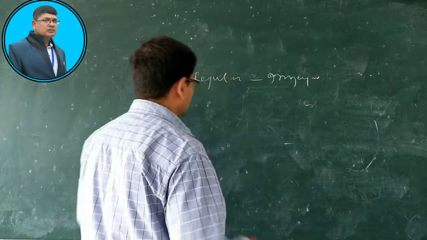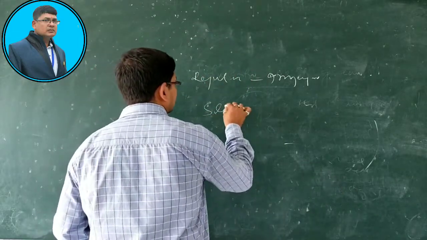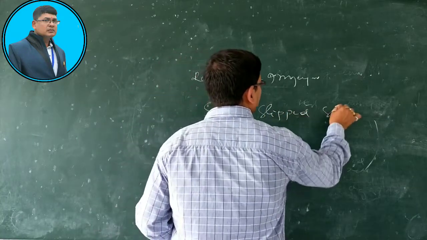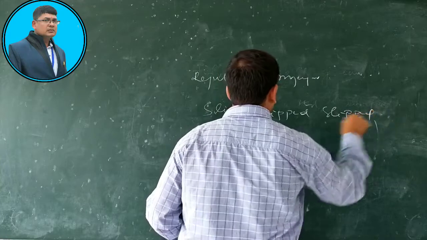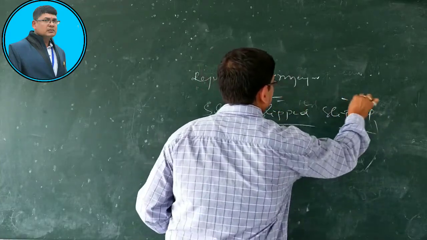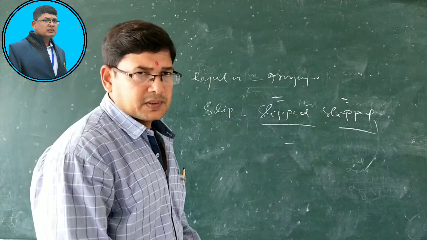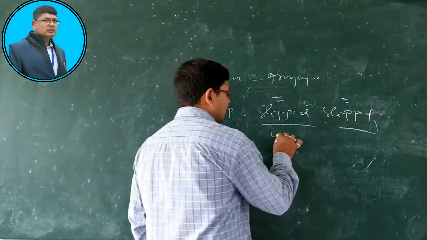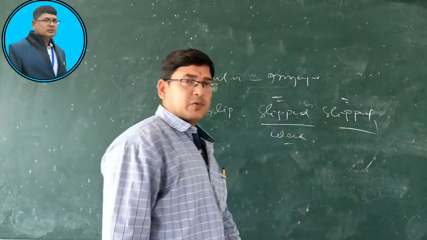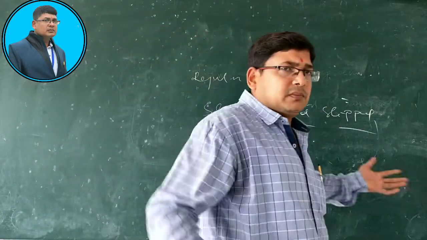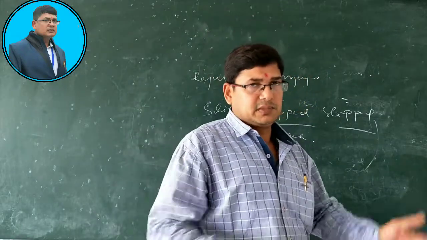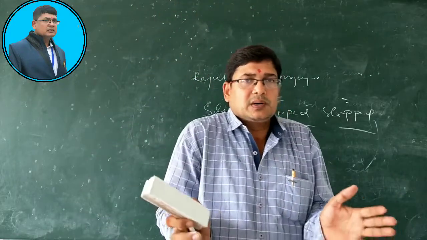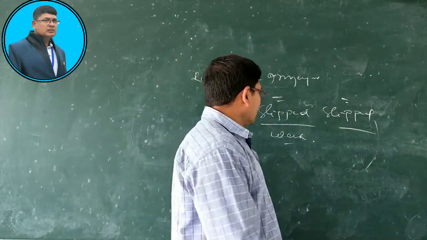Let me give you one example, like sleep: slept and slept. Look, the two forms are the same. So this is an example of a regular verb. And this regular verb is also known as weak verb, because they don't stay strong on their own, they become weak. That's why they are called weak verbs.